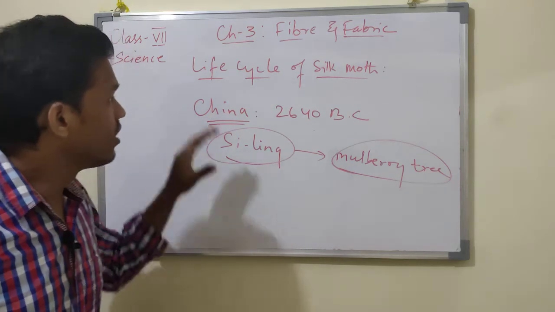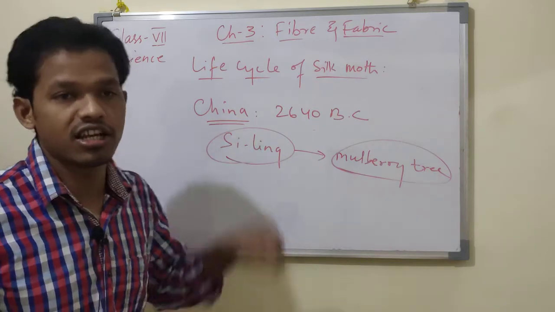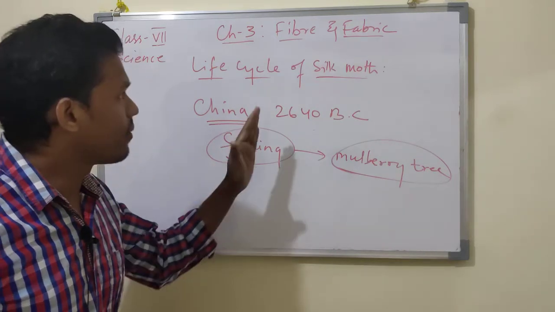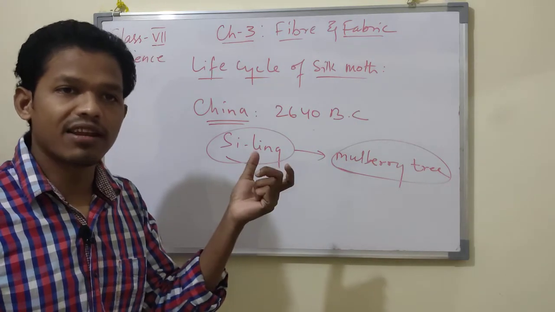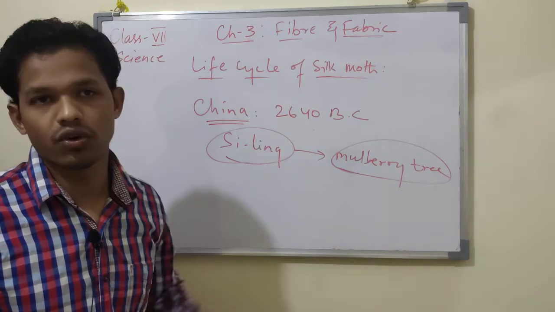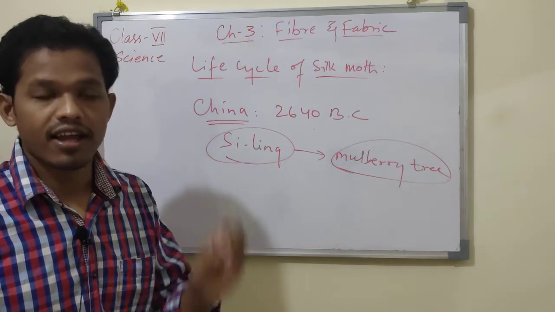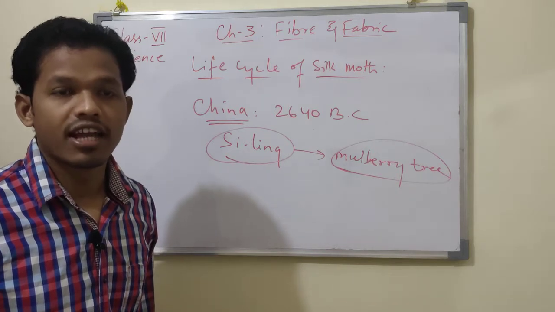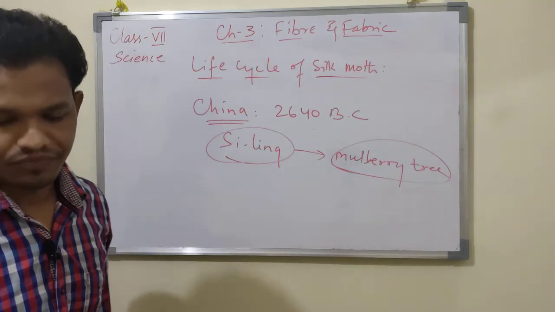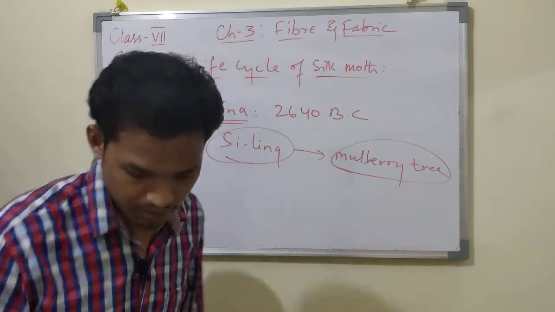Now we will study the life cycle of the silk moth. I have talked about the history, how silk originated. Now we will talk about how the female silk moth lays eggs on mulberry leaves, which hatch into a larva, a caterpillar, or silkworm. Now we'll study that.